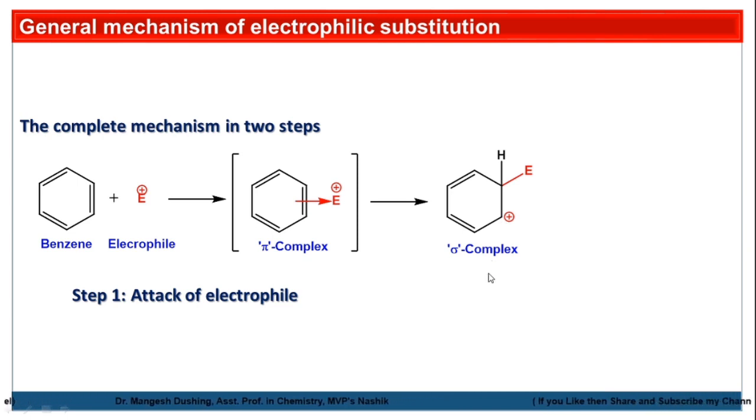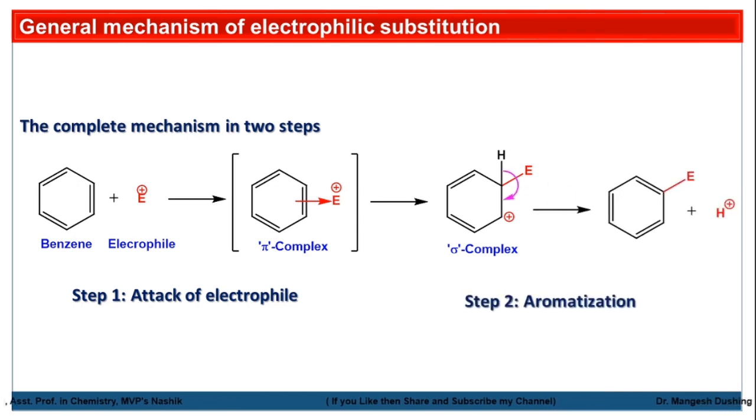This sigma complex is non-aromatic but it is stabilized by the resonance effect. Then the sigma complex on deprotonation, that is on abstraction of this hydrogen, the sigma electrons go into the ring and again we get the aromatic ring. This step is called aromatization.